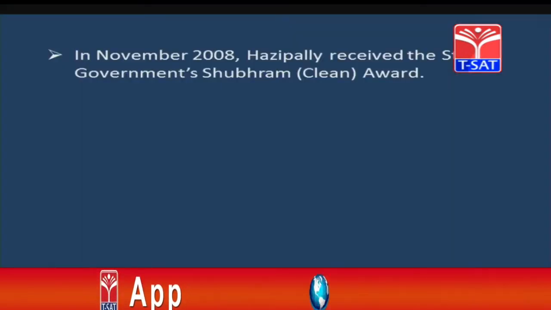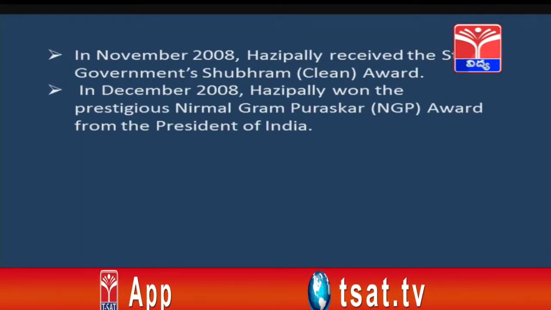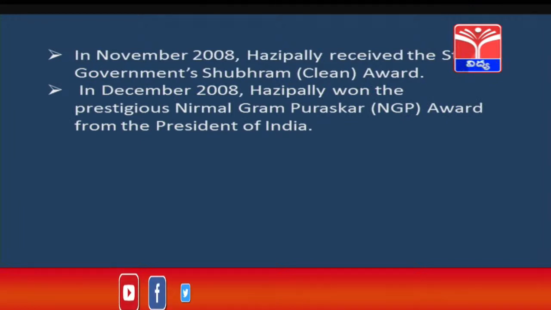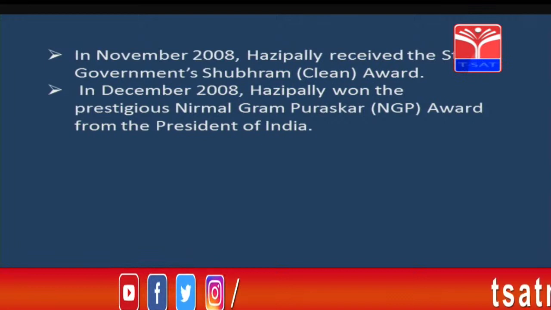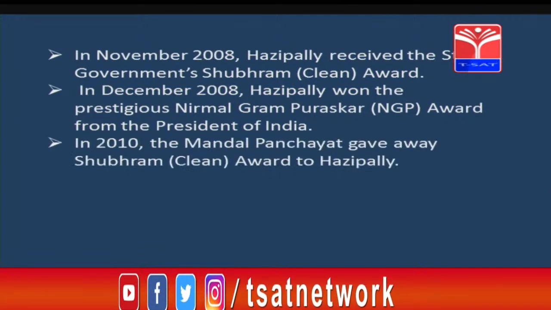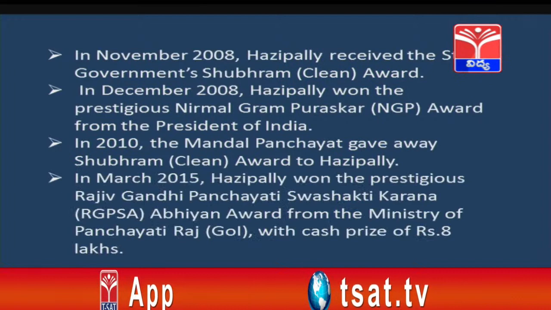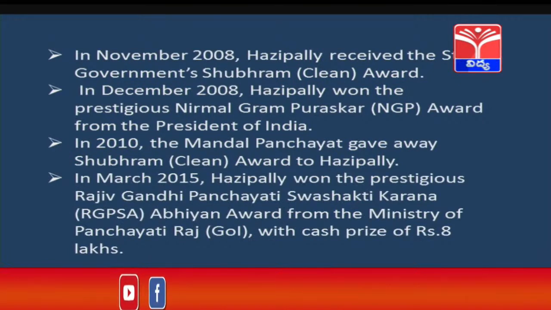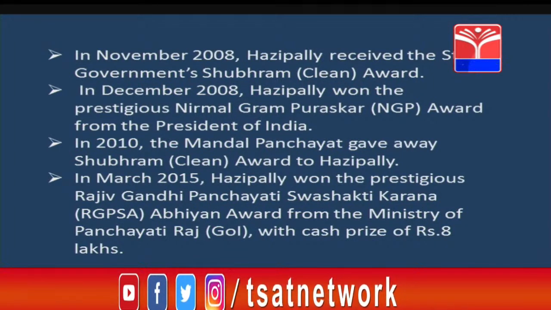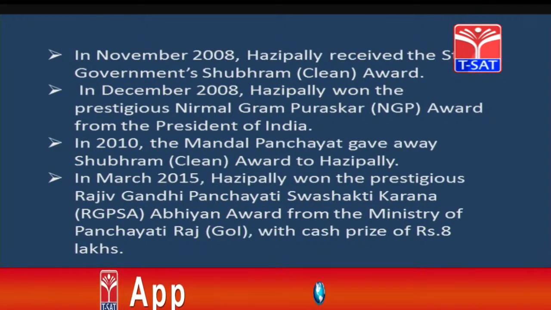In November 2008 and December 2008, Hajipali received the Shubram Award and the Nirbal Gram Puraskar Award from the President of India. In 2010, again Hajipali received the Shubram Award from the Mandal Panchayat. In March 2015, Hajipali won the prestigious Rajiv Gandhi Panchayati Swashaktikarana Abhiyan Award from the Ministry of Panchayati Raj with a cash prize of 8 lakhs.